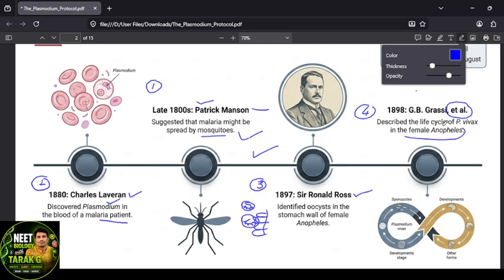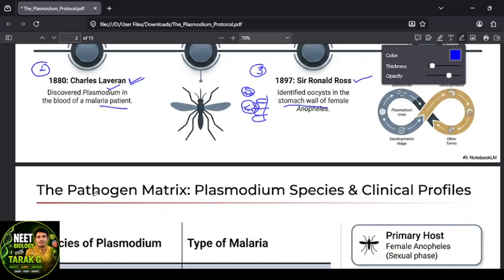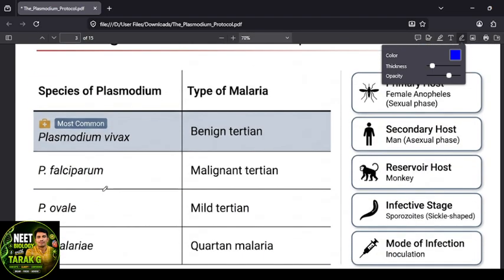In this slide, you learn about Patrick Manson, whose discovery was that the mosquito might be the cause of malaria. Charles Laveran's contribution was finding the Plasmodium in the malaria patient's blood, and Sir Ronald Ross identified the oocyst in the stomach wall of the female Anopheles. Grassi et al. described the Plasmodium vivax life cycle in the female Anopheles mosquito. Next, we'll go for the next Plasmodium species.